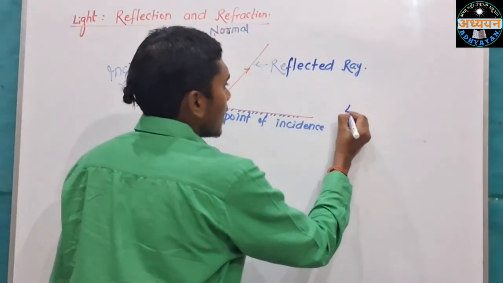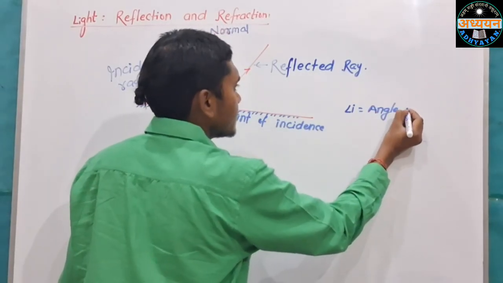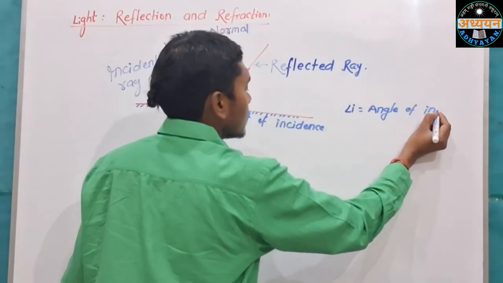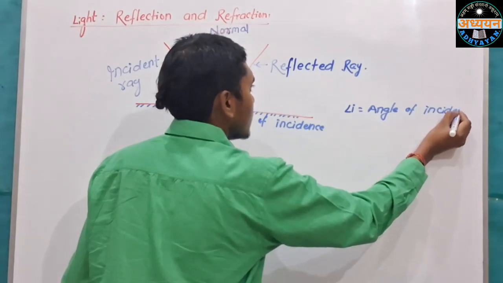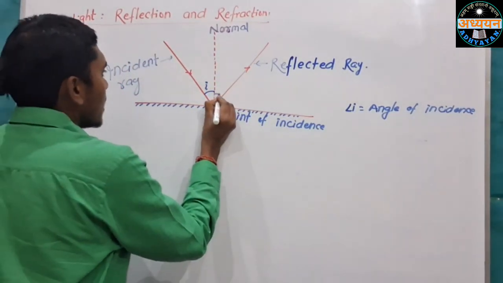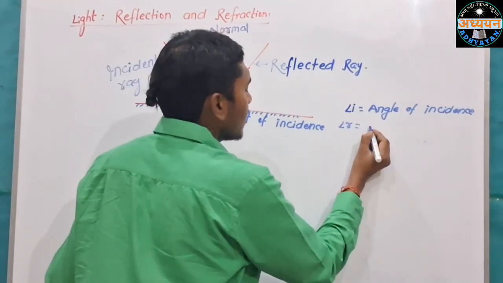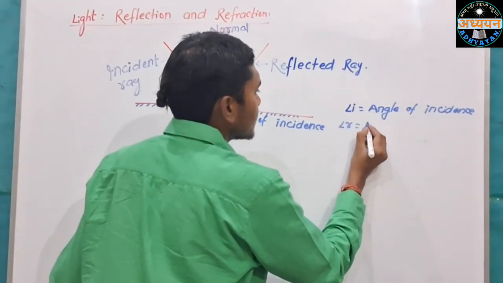Here i is angle of incidence, and r is angle of reflection.